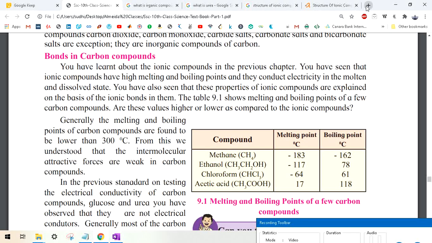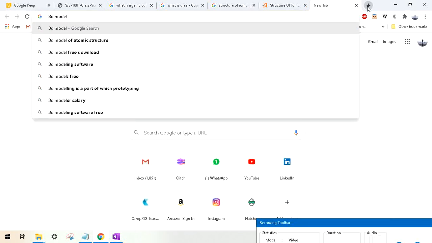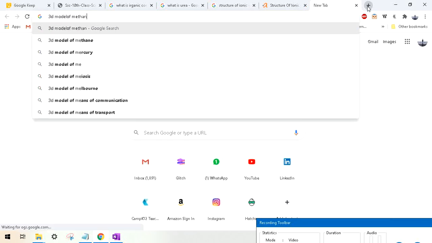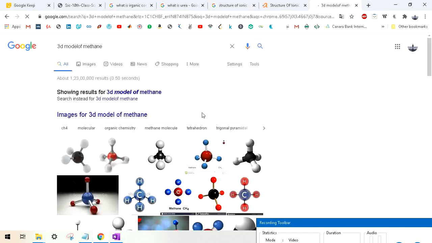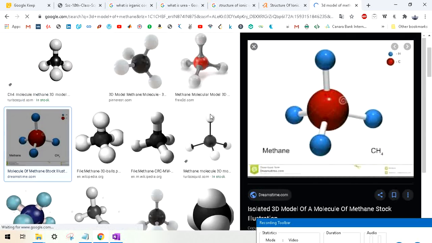But let me show you a 3D model, the real diagram of methane. So methane is actually like this. I hope you can see this diagram. Okay, so yeah, this is your hydrogen atom.